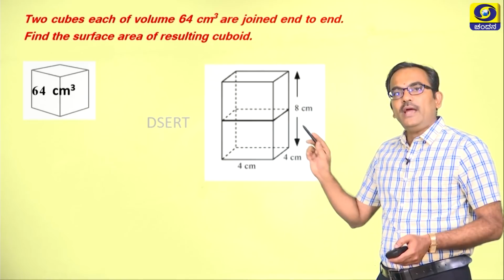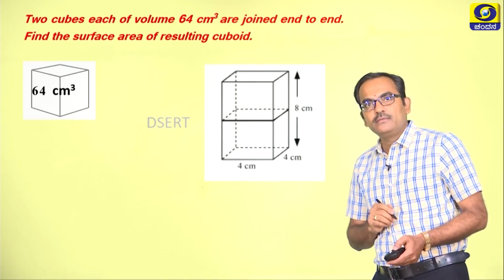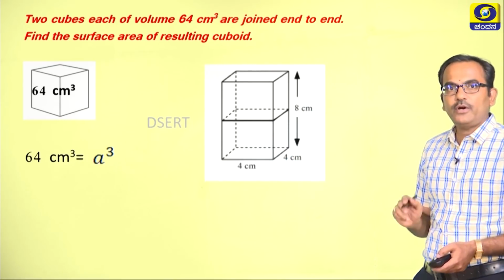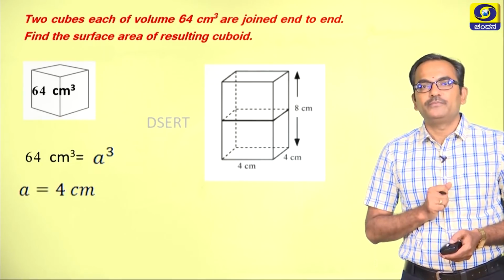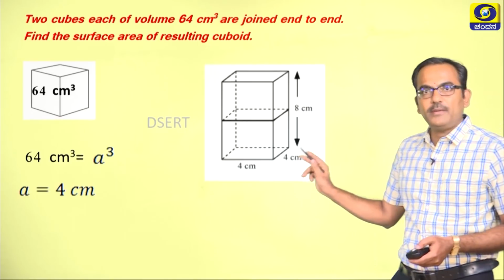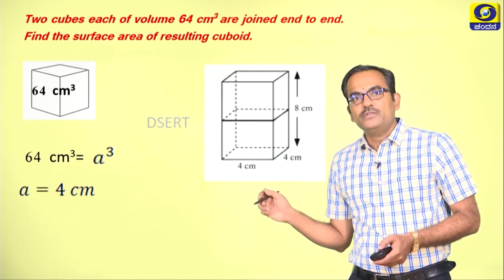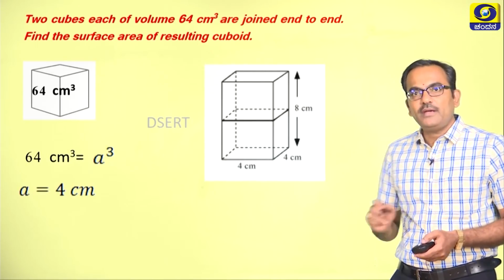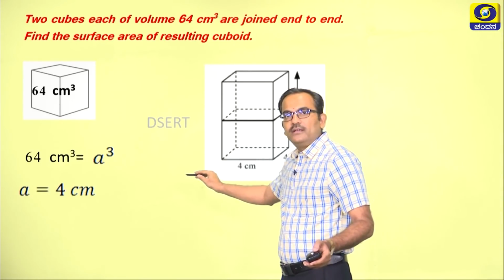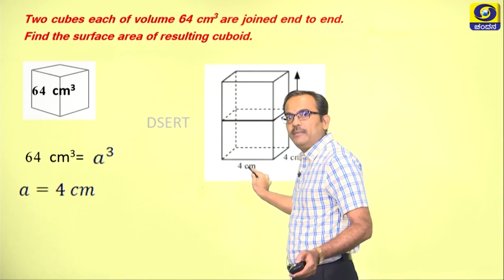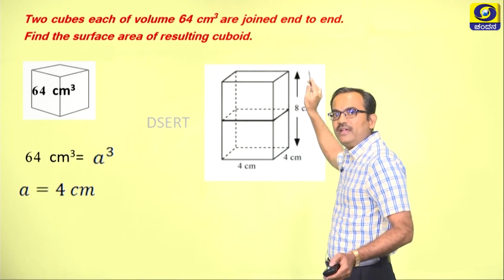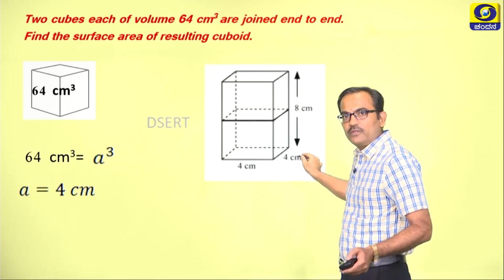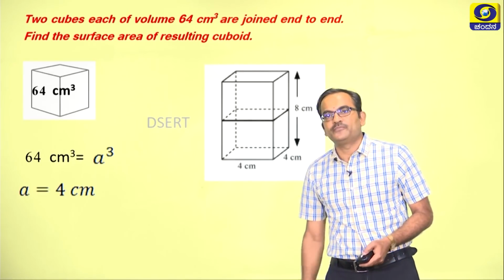Okay. The attribute of a cube, volume, is given. So using the formula, we can find the side of the cube, which turns out to be 4 centimeter in this case. So when a is 4 centimeter, as you can see here, the length is 4 centimeter, the breadth is 4 centimeter, and the height is 4 plus 4, which is 8 centimeter.